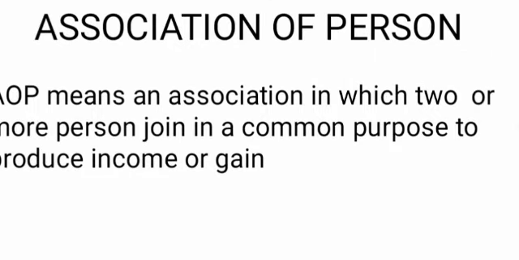If a partnership organization complies with section 84 of the Income Tax Act, it is commonly called a firm. And if any partnership organization does not comply with the provisions of section 84, such partnership organization should be treated as either AOP, that means association of persons, or body of individuals, BOI.